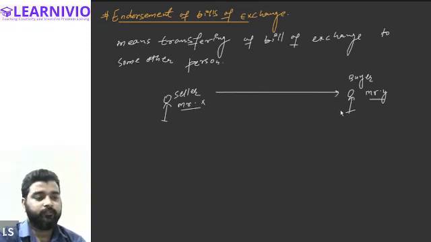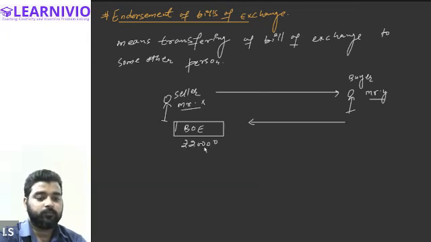Therefore Mr. Y has issued a bill of exchange in the name of Mr. X, so Mr. X has the bill of exchange. The value of this bill of exchange is, let's say, rupees 20,000. Everyone, is this clear?